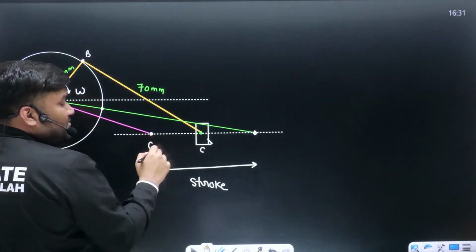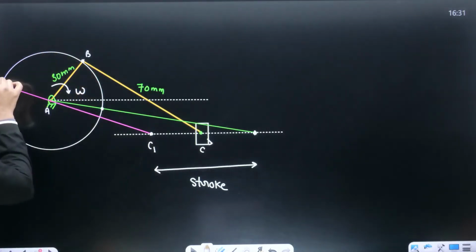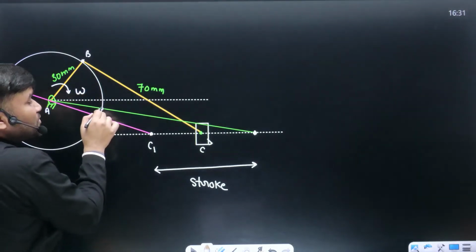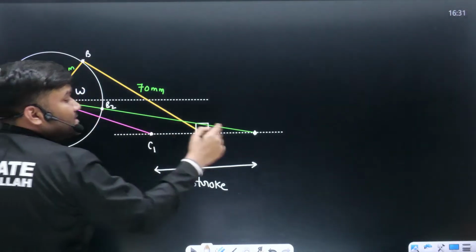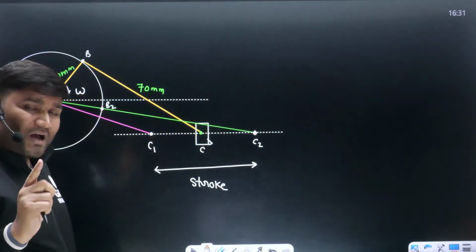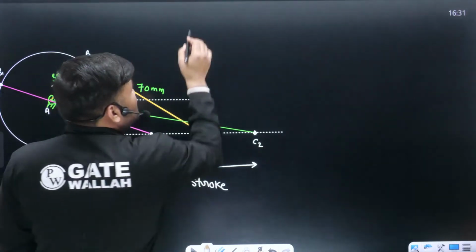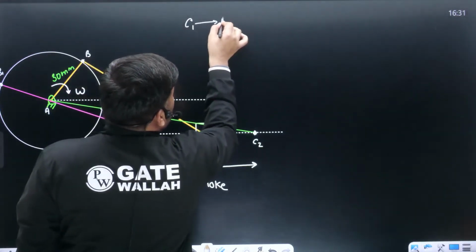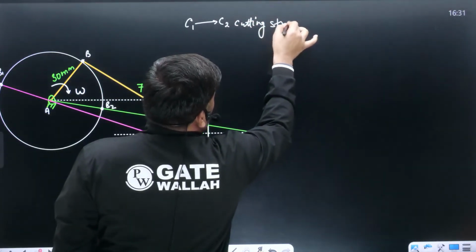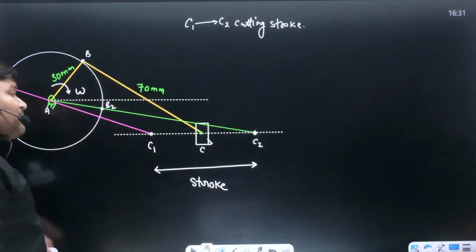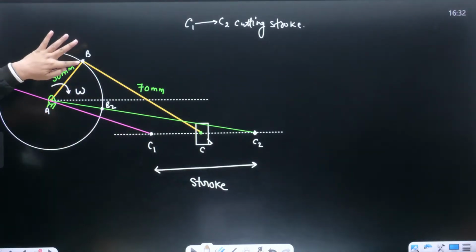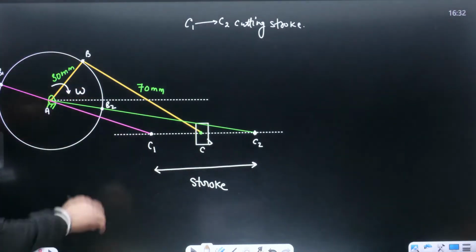When C is at C1, point B was somewhere here at B1 position. When point B has reached this position, B2, point C will reach somewhere here at C2. And from C1 to C2, you are going to have your cutting stroke. Can you tell, if the cutter is moving from C1 to C2, that means the corresponding point B will move from B1 to B2, and how are you going to move from B1 to B2?